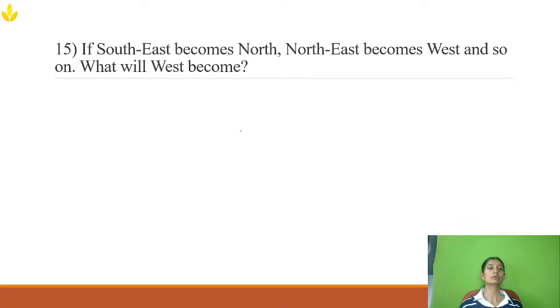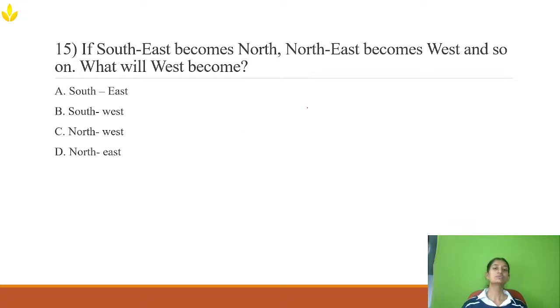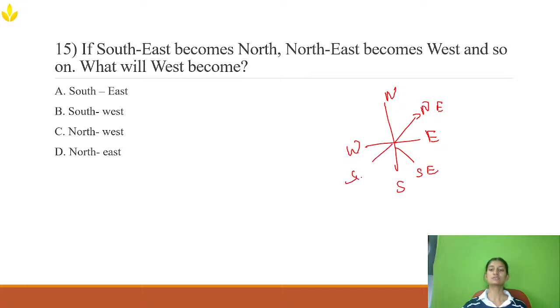Now, next question. The next question is from the topic called direction. In direction, all you have to remember is which is north, which is south, which is east, and which is west. You need to know which is the side. So this side will be northeast, this side will be southeast, this side will be southwest, and northwest. If you know the basic concept, you can solve it.